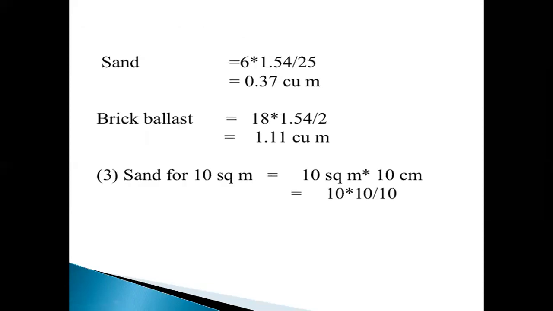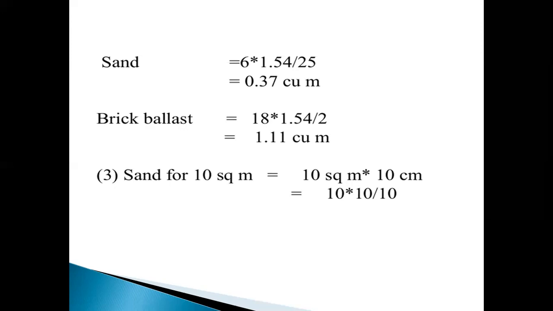Similarly, sand requirement. 6 is the sand proportion into dry mortar 1.54, divided by the total sum of the mix proportion 25, equal to 0.37 cubic meters.